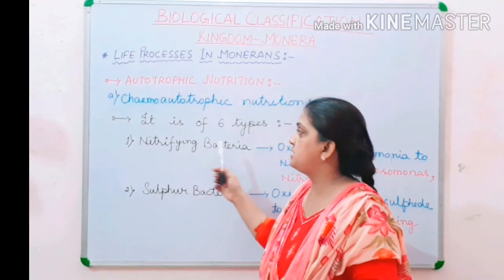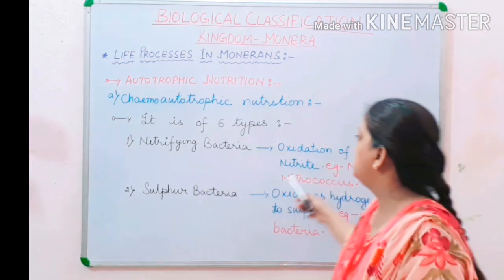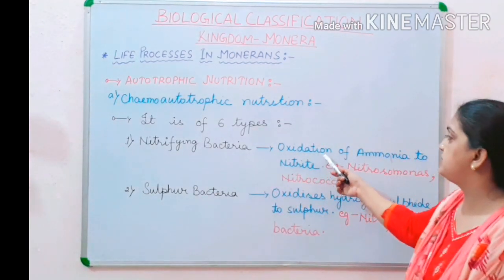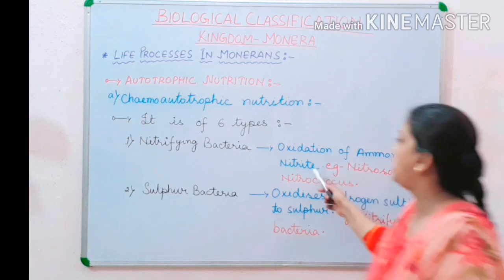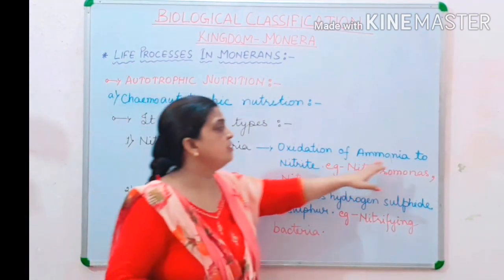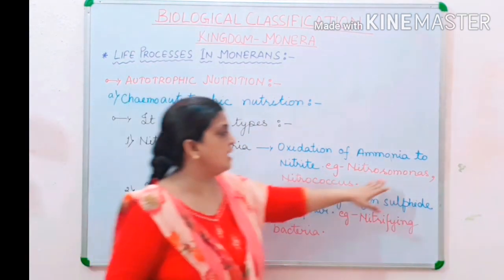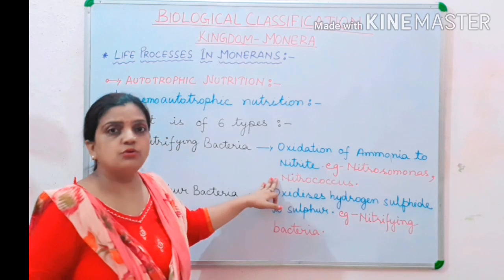Among the 6 types, the first one is nitrifying bacteria. And children, this nitrifying bacteria helps in oxidation of ammonia to nitrite. Examples are Nitrosomonas and Nitrococcus.